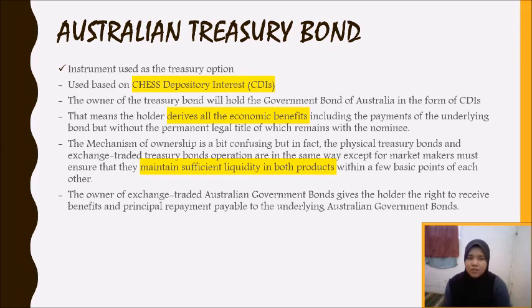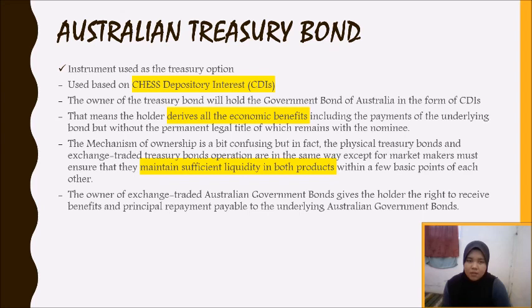This instrument is based on CHESS Depositary Interests (CDI), where the owner of the Treasury bond will hold the Government bond of Australia in the form of CDIs, which means that the holder derives all the economic benefits, including the payments of the underlying bond, but without the permanent legal title, which remains with the nominee.